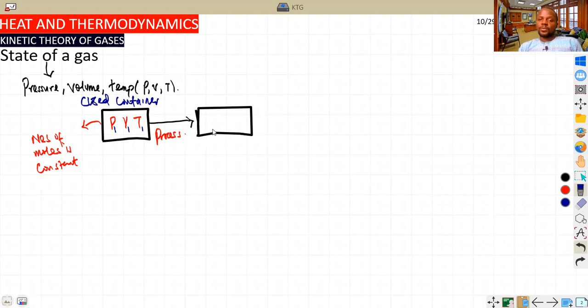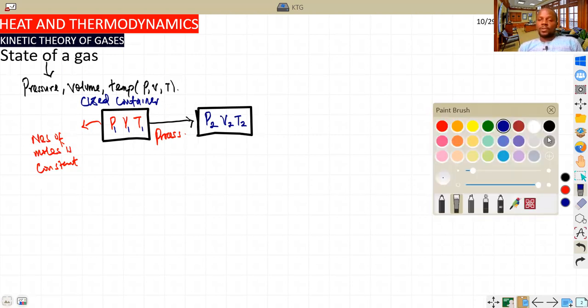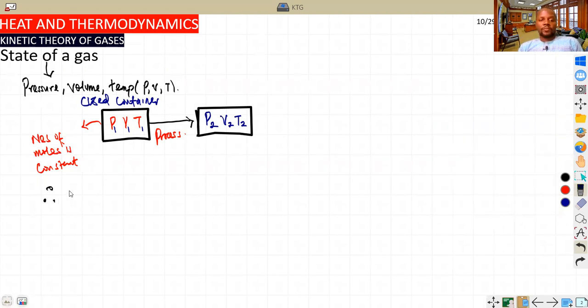So now because there is a process change, then what will it be? The final pressure will be P2, V2, and T2. So from the law of conservation of energy and what we have studied in our chemistry class, we have learned that from the gas law, which is valid for ideal gases, PV equals nRT.